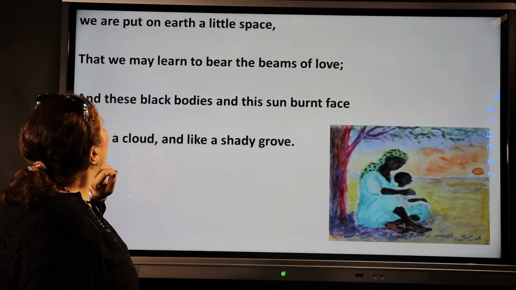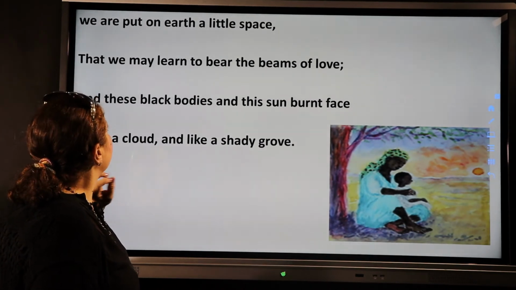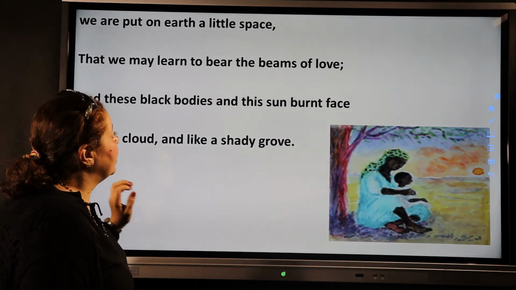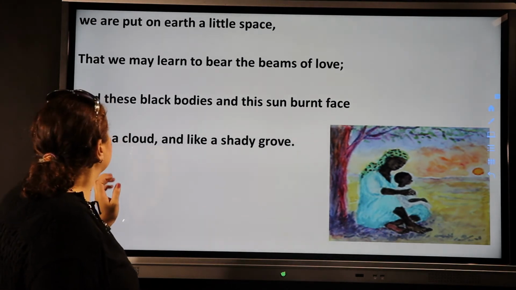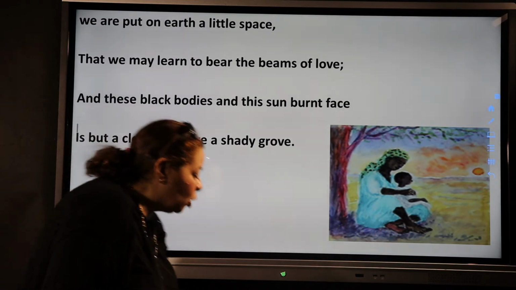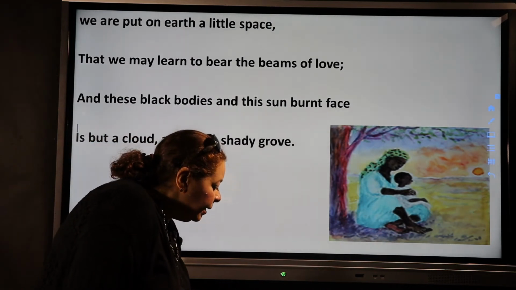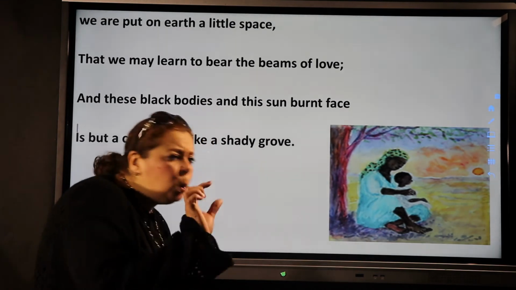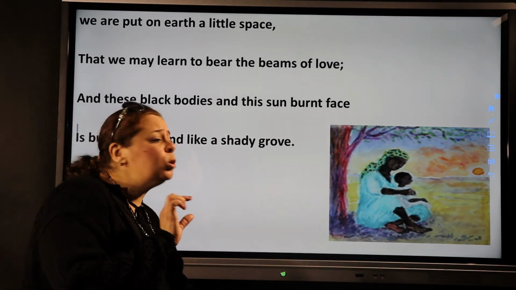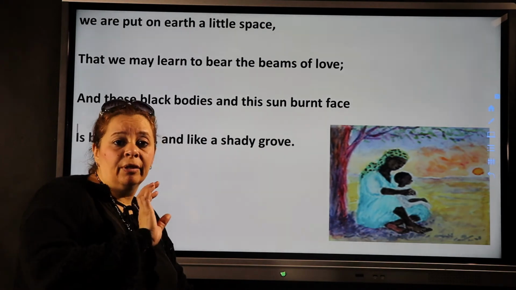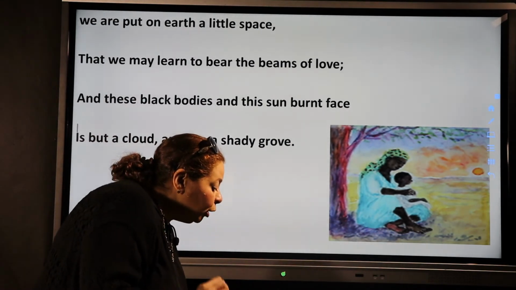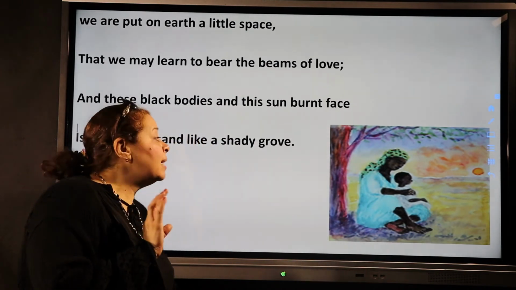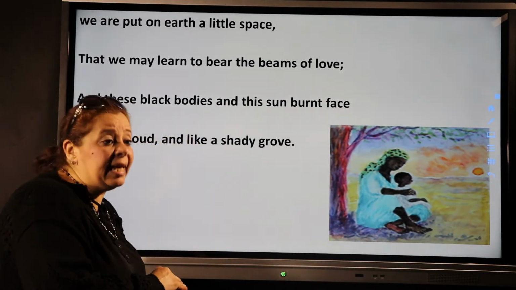She told him, we are put on earth a little space that we may learn to bear the beams of love. And these black bodies and this sunburned face is but a cloud and like a shady grove. Okay? In the third stanza, the mother explains that people live on earth for only a short time. We are going all to die. Nobody will live forever. Okay? So we should learn to carry love in our hearts, whether we are black or white. It doesn't matter what the color of our skin is.